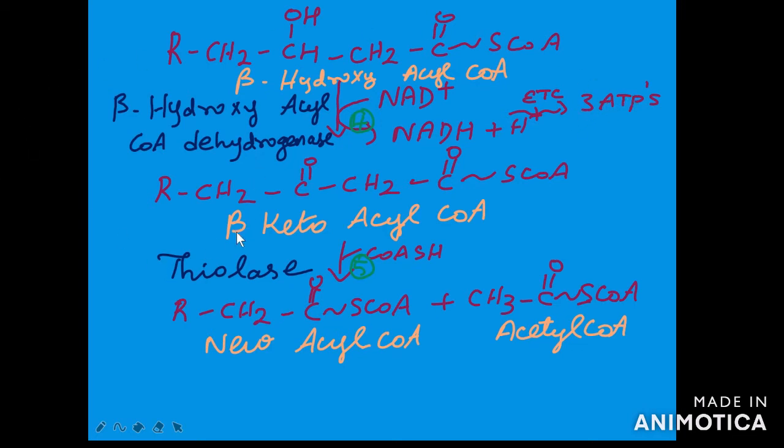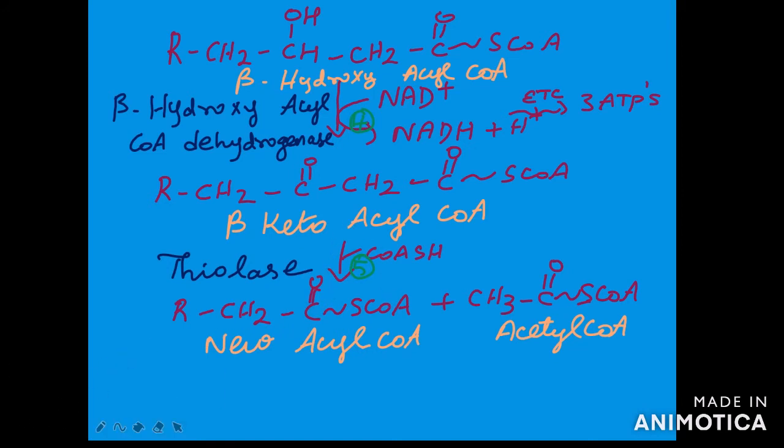In this reaction, beta hydroxyacyl CoA will be converted into 3-ketoacyl CoA, or beta ketoacyl CoA. So the CH-OH group has been converted into C double bond O. A keto group is present on the third carbon. Hence the name 3 or beta ketoacyl CoA. The fourth step is the cleavage step. In the presence of thiolase enzyme, acetyl CoA will be cleaved.